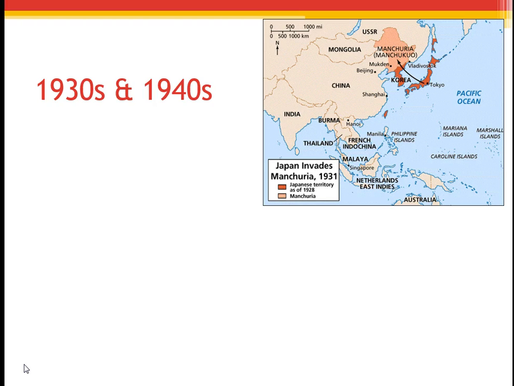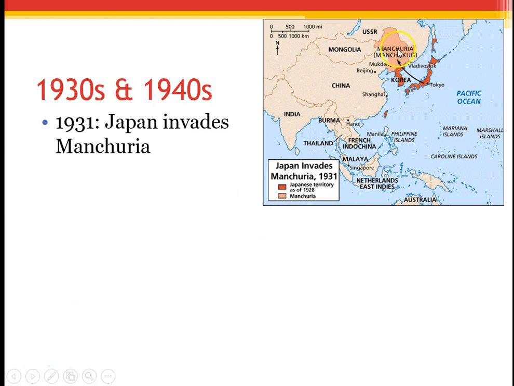Just to add to your context here, in 1931, remember, Japan invades Manchuria, which is a province in China. Japan already had power over Korea, so they extend into this territory known as Manchuria, which is touching the USSR. So the USSR is feeling threatened by this. This is another one of those reasons that the USSR was on the side of the Allied powers during World War II. So that's what we're building up to here, is World War II.